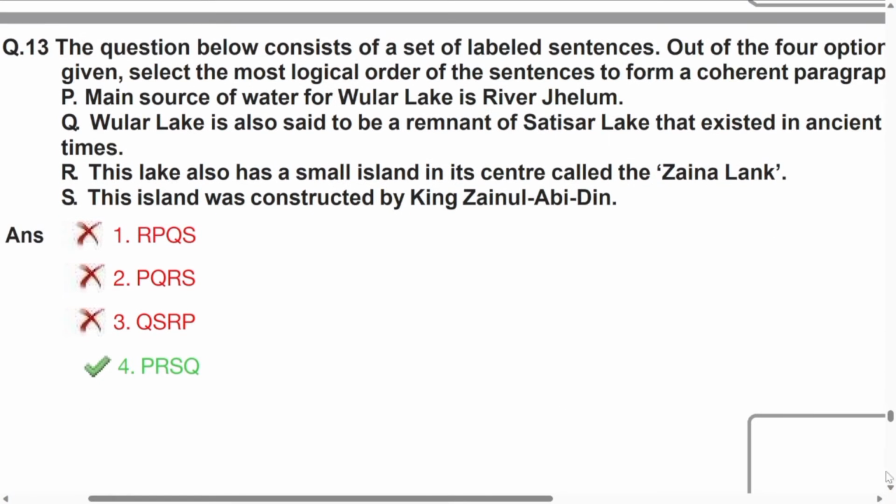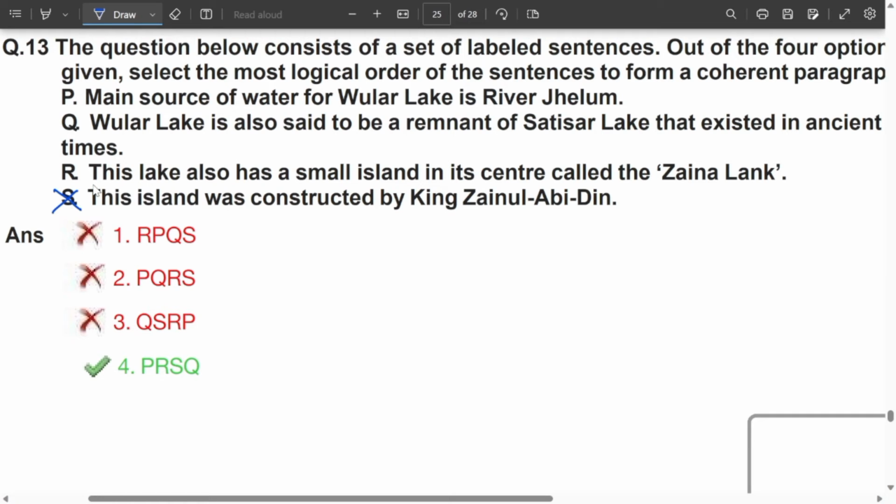Look at the sentences very carefully. Look at the shortcuts that I'm going to tell you. If you look at the sentences first, I'm going to eliminate sentence S from the beginning, because if you look at the options, there is no option which is starting with S. That means S is not the starting sentence. Next, coming to R, it starts with "this lake." Which lake are we referring to? We don't know. We are speaking about some lake. So it cannot be the beginner. Eliminate R from the beginning. The first option is out.